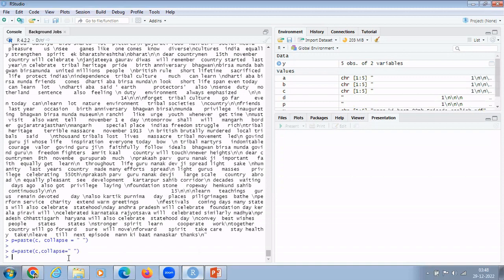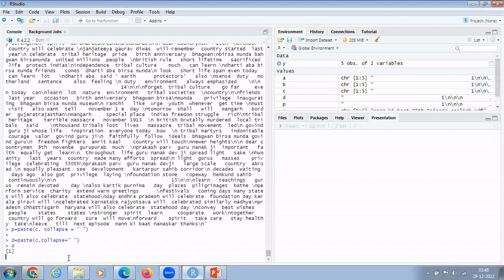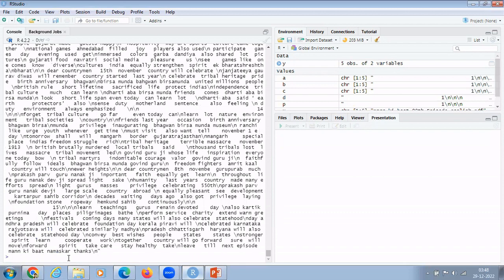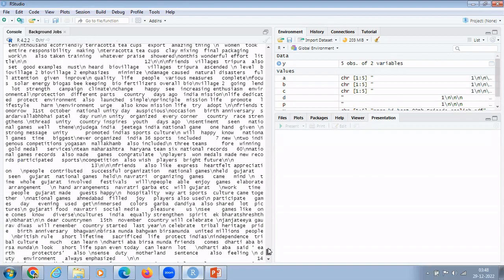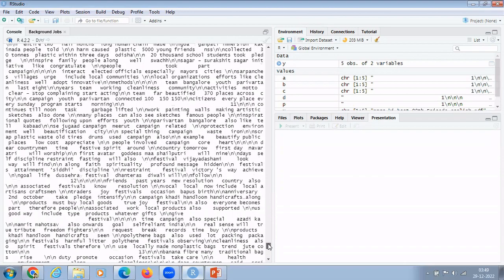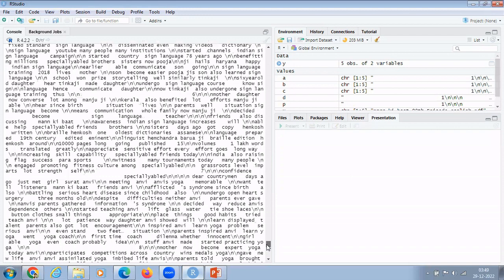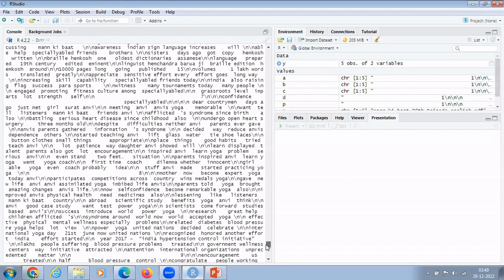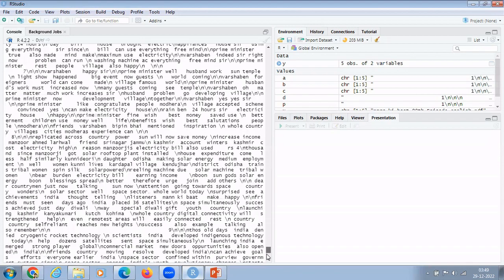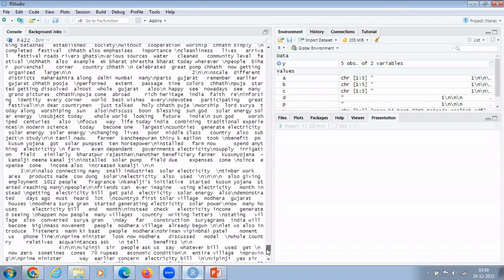Now, if I want to see the content of D, I can find out this is the content of D. Yes, so you can find out whatever the spaces are there, they have been removed between the lines, right? Between the lines, if there are two spaces or any lines are there, they have been removed, right? Now I am having this content, all this content is with me.